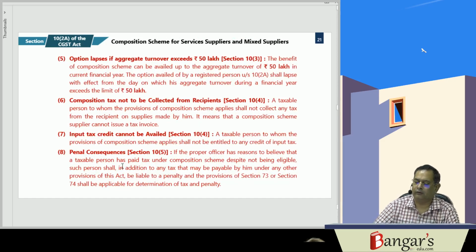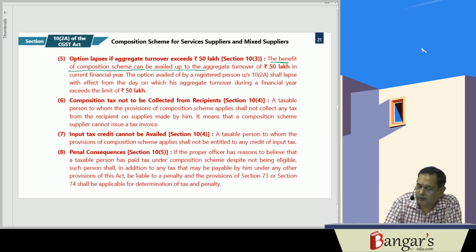Now here, all the rest of the provisions are just a replica of what we have discussed under section 10.1 for the composition scheme for suppliers of goods, manufacturers or restaurant service suppliers. So here 10.3 provides that the benefit of composition scheme can be availed up to the aggregate turnover of rupees 50 lakhs in the current financial year. The option availed by a registered person under 10.2A shall lapse with effect from the day his aggregate turnover crosses the limit of rupees 50 lakhs.